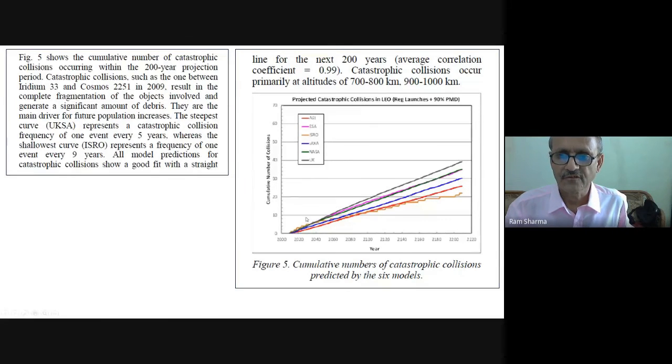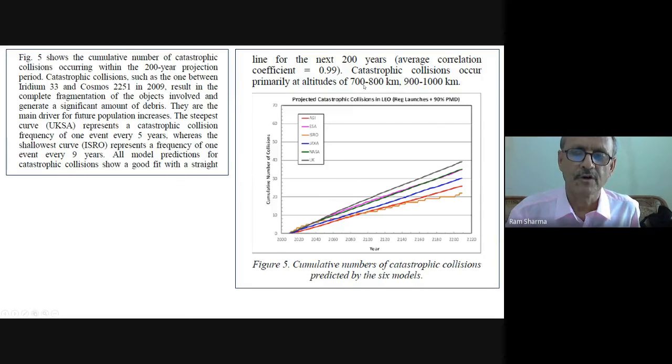Ours is a little different, because we are doing it our own way, and that might be showing that curve. The line for the next 200 years has an average correlation coefficient of 0.99. Catastrophic collisions occur primarily at altitudes between 700 and 800 kilometers, because there are more objects there.